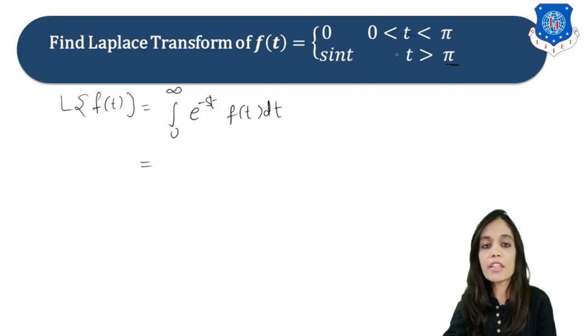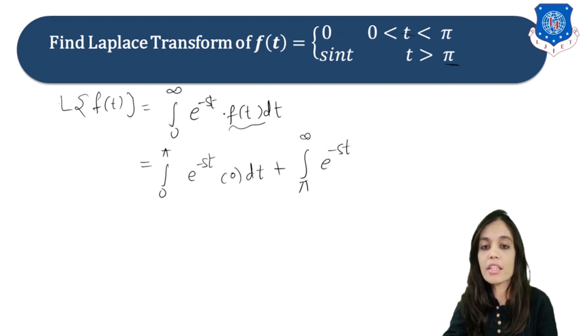Now if we split into 2 parts, we will have 0 to pi e raised to minus st, but there our function is 0, right? Now pi to infinity e raised to minus st, here your function is sin t. Fine. So the first part is gone because it is 0.